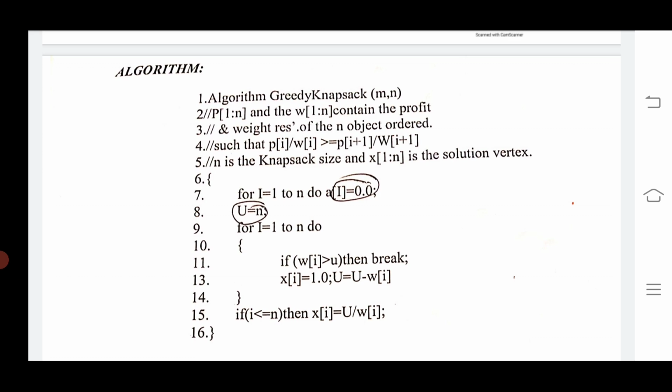This is the comment section, where we give what exactly the profits and weights are.